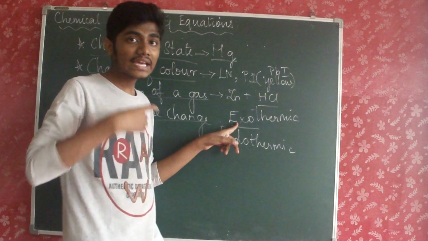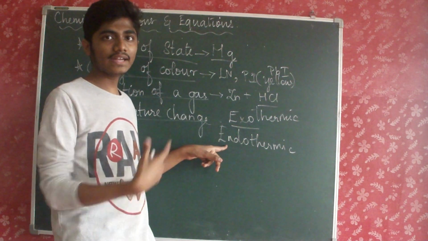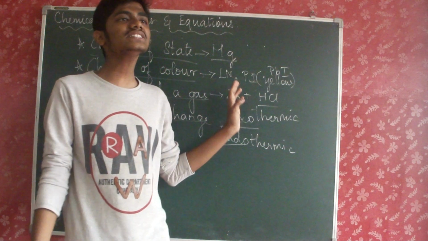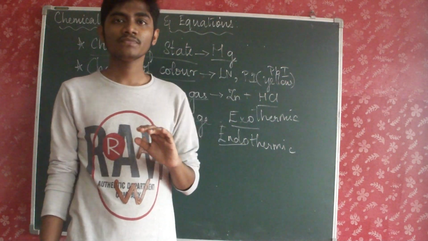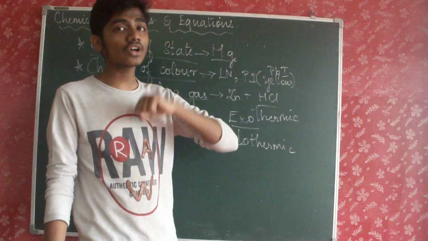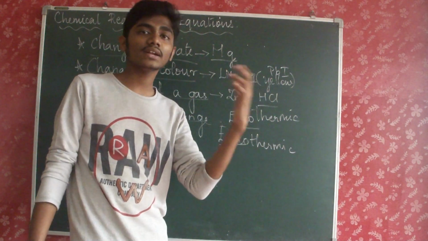Exo, exit, it's going out. Endo, entering, okay, so it's coming in. So exo, endo. Exothermic is nothing but heat is evolved or heat is released out. Okay, that's what is known as exothermic, whereas endothermic, heat is absorbed. Heat is absorbed is endothermic, heat is evolved is exothermic.